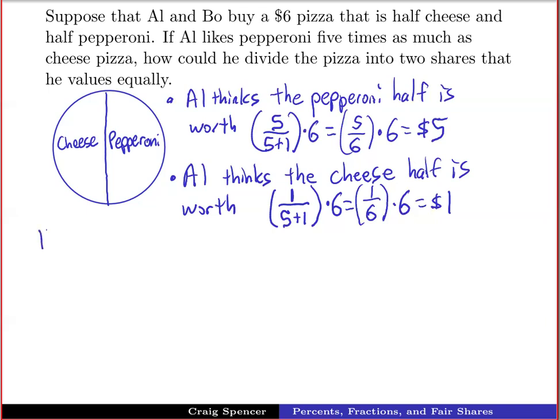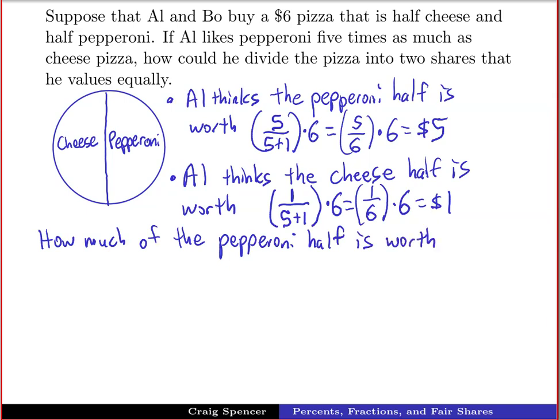Well, again, we have $6 as the entire value, so half of $6 would be 3.